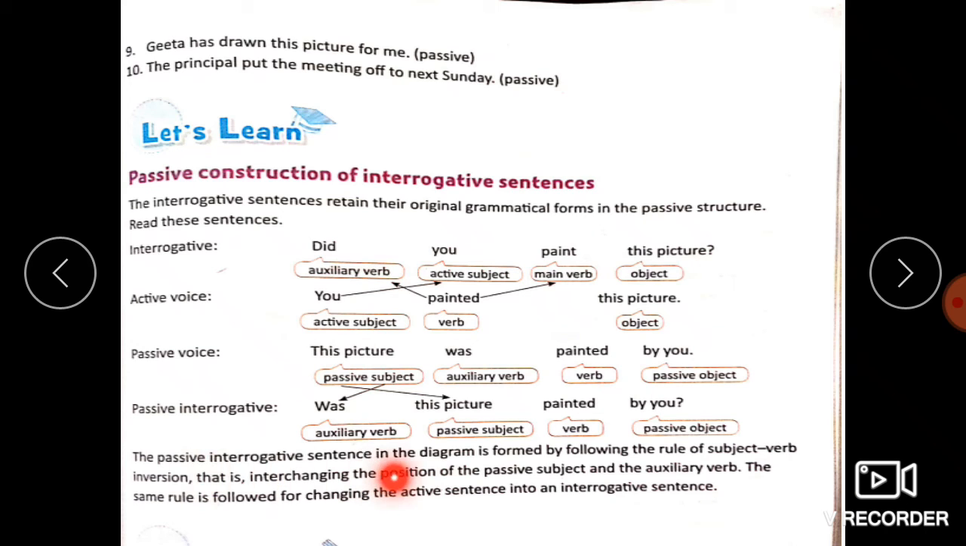The passive interrogative sentence in the diagram is formed by following the rule of subject-verb inversion, that is, interchanging the position of the passive subject and the auxiliary verb. The same rule is followed for changing the active sentences into interrogative sentences. Now, what is important for us is not transformation of active voice to interrogative or passive voice to interrogative. What is important is transformation of interrogative sentences from active to passive and vice versa. This is what you will have to learn thoroughly so as to make these transformations properly.